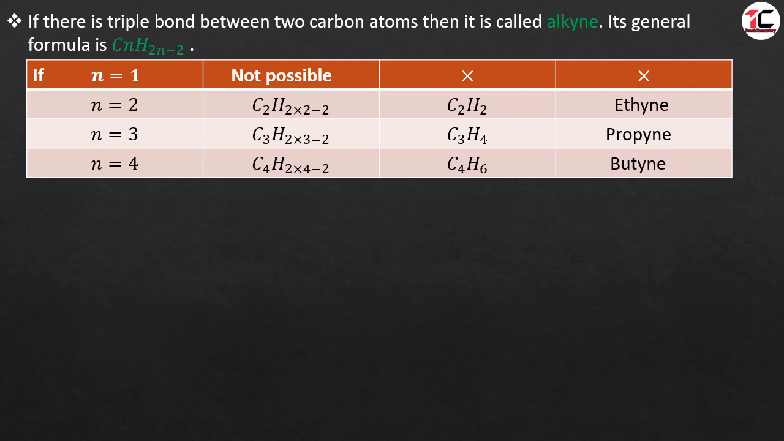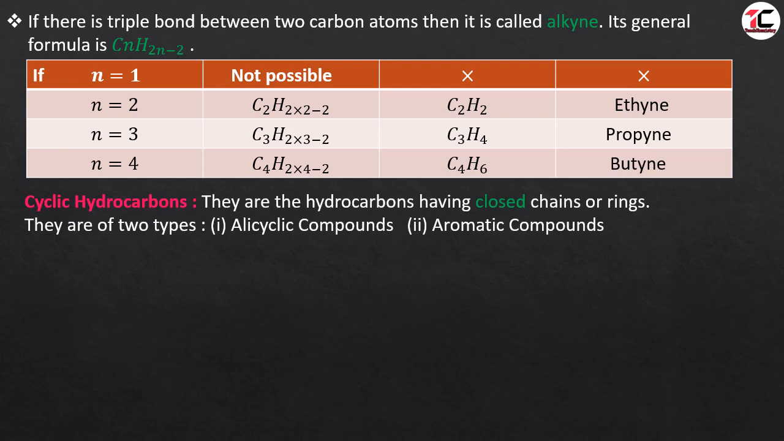If we take two carbon atoms, the formula becomes C2H2×2−2. It is C2H2. As there are two carbon atoms, it is eth, and triple bond, so it is yne. Now it becomes ethyne. For three carbon atoms, it will be propyne. For four carbon atoms, it will be butyne, and so on.